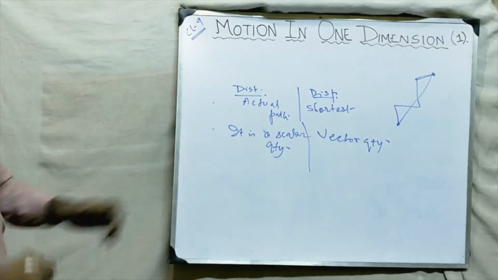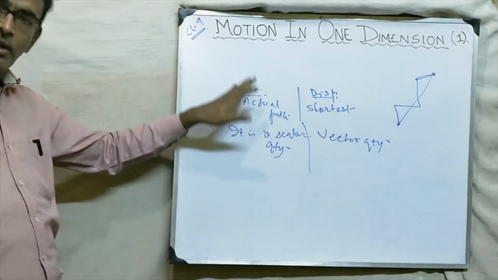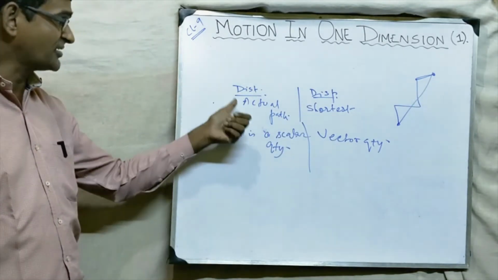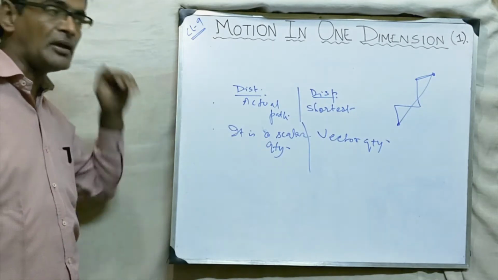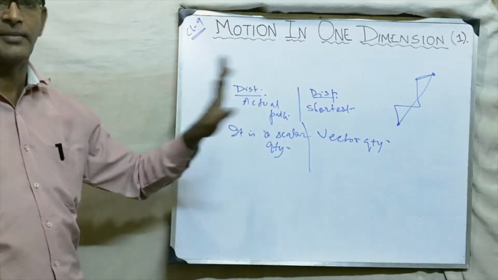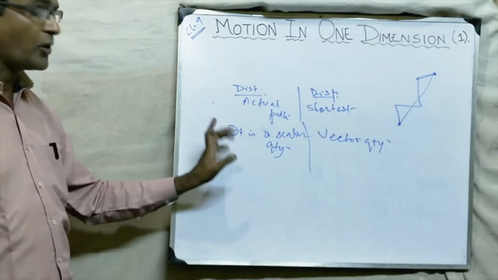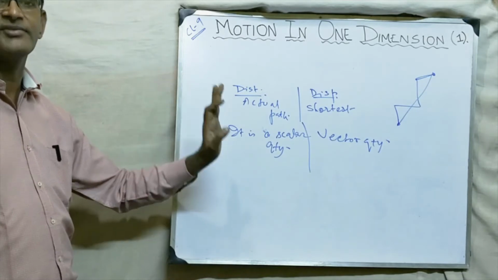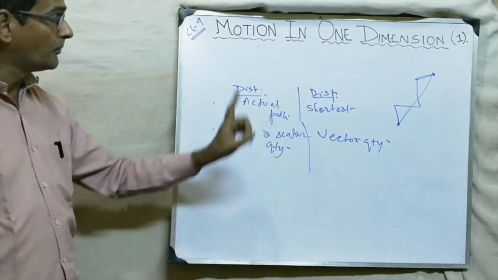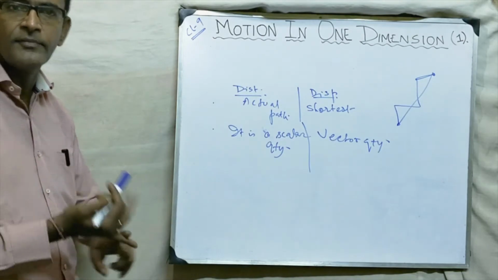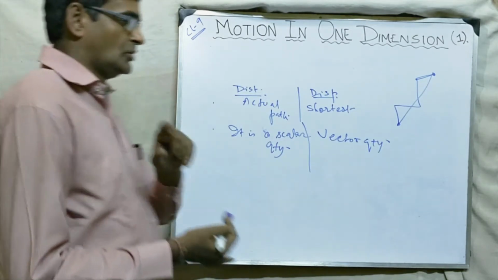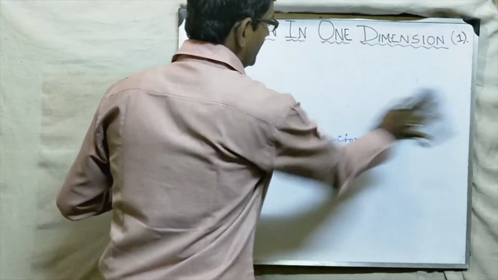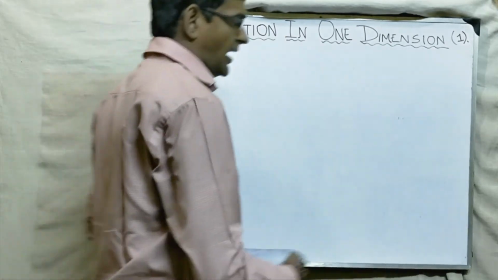Distance depends upon the actual path, by which path the body is moving. Displacement does not depend upon the actual path. Okay, second thing. For a moving body, distance is always positive. But displacement can be positive or negative or zero. Now this is very important. We have to understand when displacement can be positive, when displacement can be negative, and when it is zero.